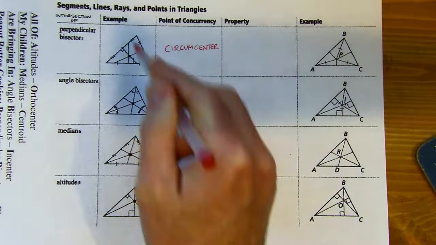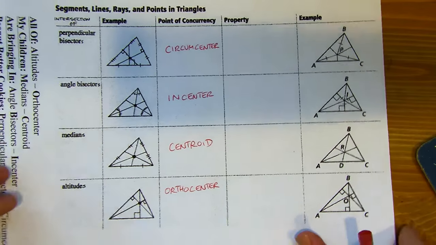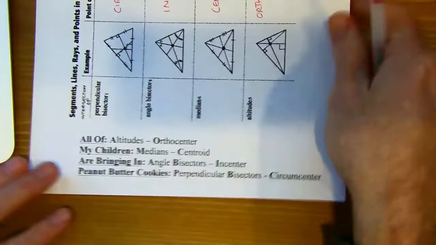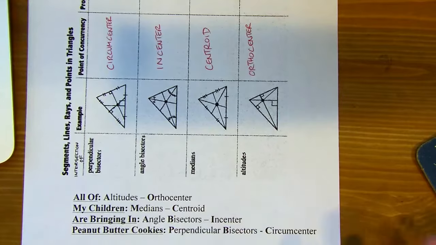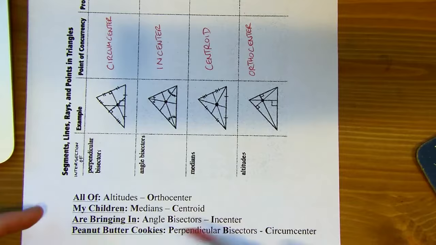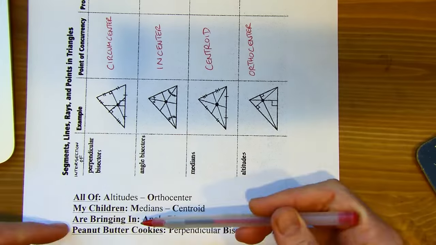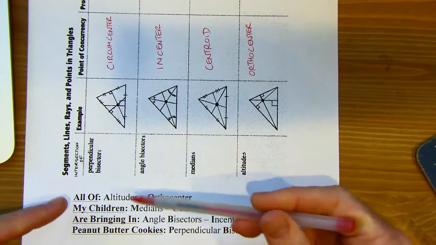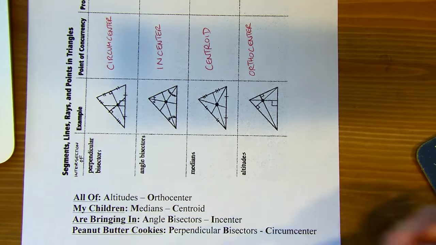Okay, and I've got little pictures of each of those here. I'll fill out the rest of this in a second. Now there's a lot to remember there. I've got a little mnemonic device here that can help you remember what meets where. Okay, and here it goes. All of my children are bringing in peanut butter cookies. If you can remember that phrase, that can help you.